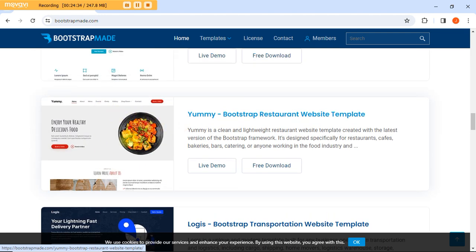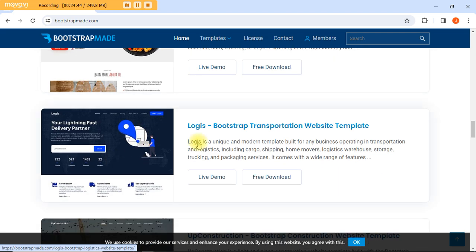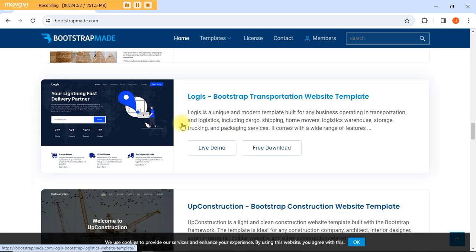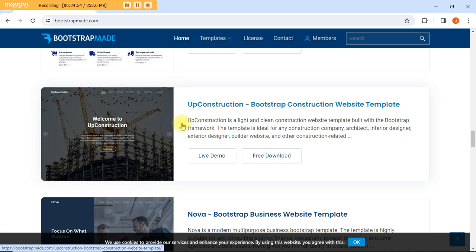Now this one is called Yummy, maybe you want to build a site for an eatery. Okay, you go ahead and look at it, or a restaurant, you go ahead and pick this. Now look at this one, there's a Bootstrap transportation website. If you want to build for transport, you go ahead and pick this. All right, now construction, if you are building for a construction firm, you pick this.